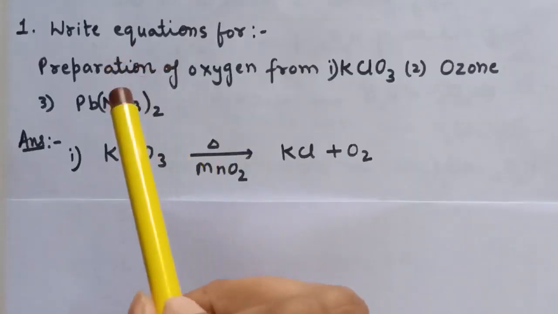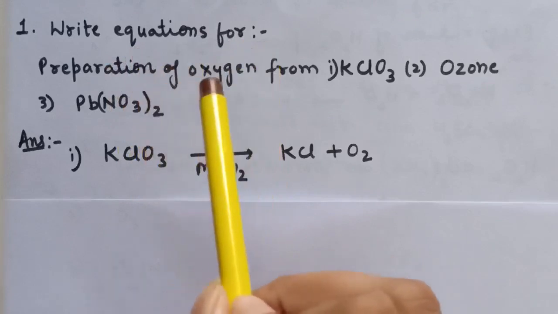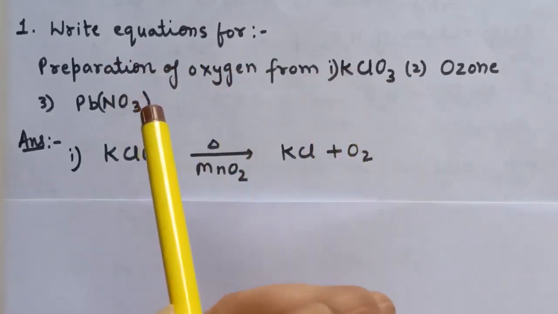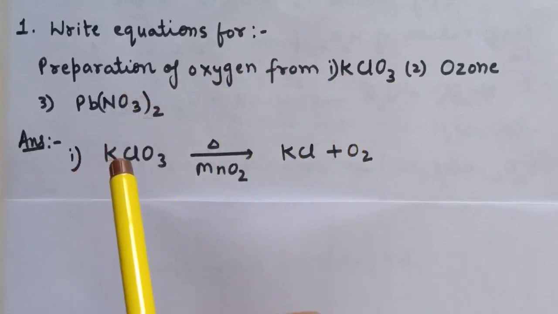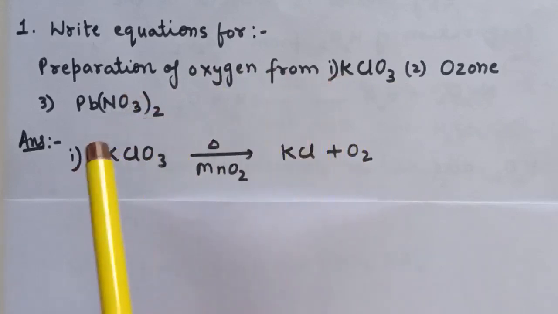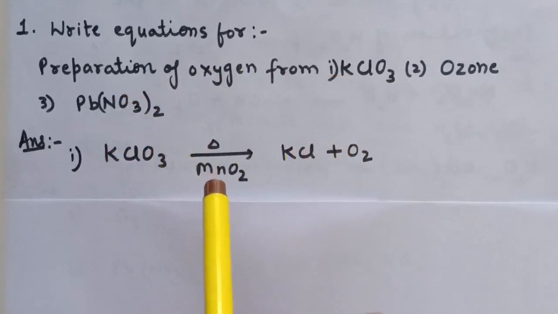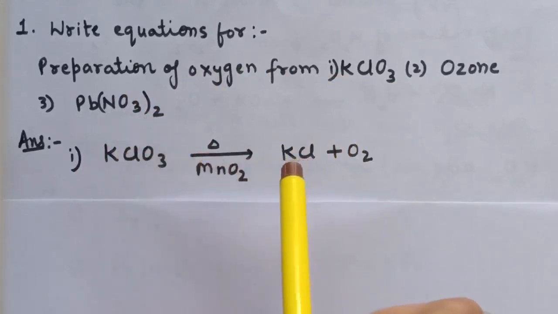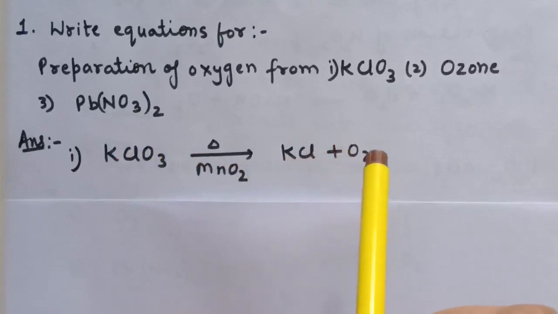First question is write equation for preparation of oxygen from potassium chlorate, ozone and lead nitrate. And the answer is preparation of oxygen can be done by potassium chlorate in the presence of manganese dioxide. When we heat this, here we are getting potassium chloride and oxygen is formed.